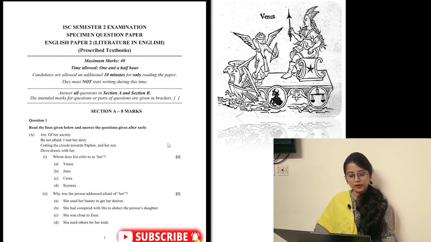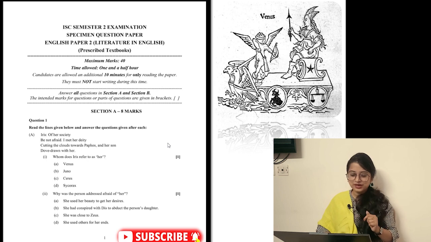Question number 1. Read the lines given below and answer the questions given after each. First one: "Iris of a society, be not afraid. I met her deity cutting the clouds toward Paphos, and her son dove drawn with her." So it is from Act 4. Whom does Iris refer to as her? Venus, Juno, Ceres, or Sycorax? Just for the help, you have a picture over there beside.